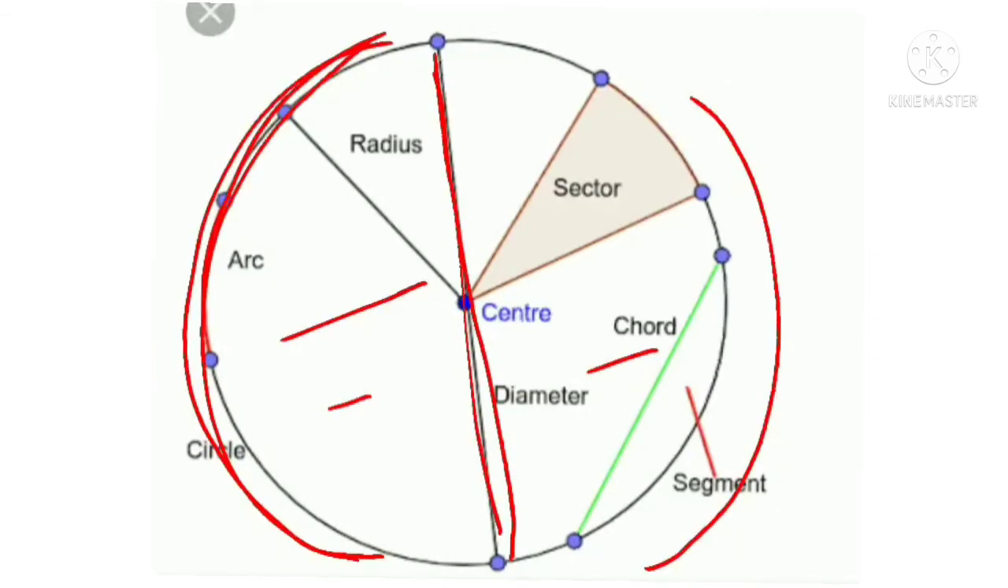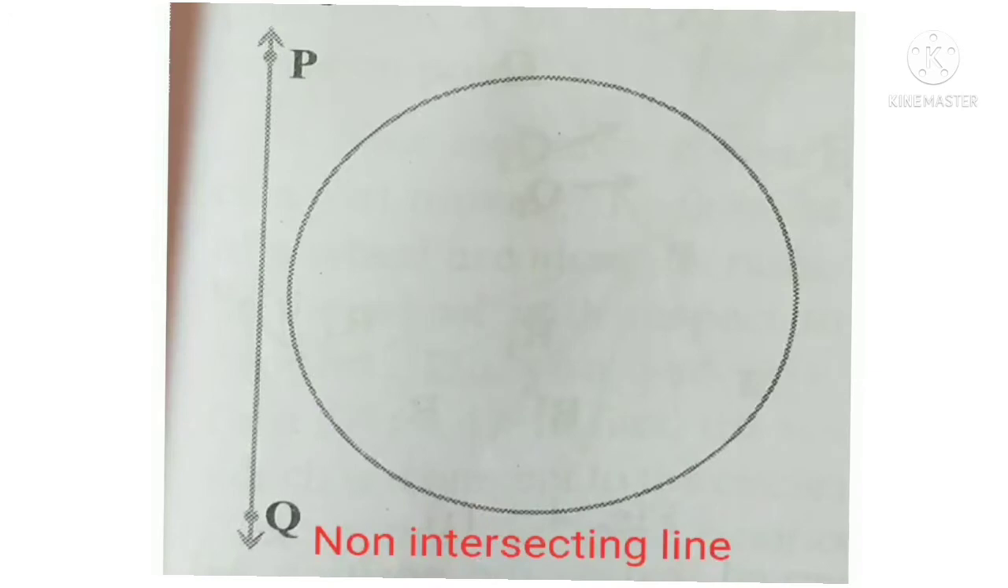These basic things we learned in the previous year. Now we will discuss tangent and secant to the circle. Let us consider a circle and a line PQ, and discuss what the possibilities are.